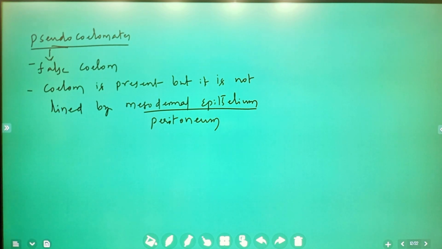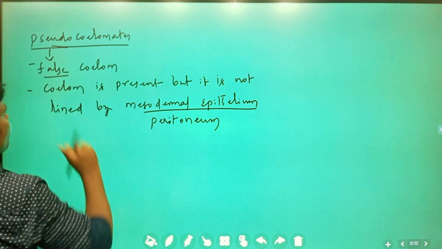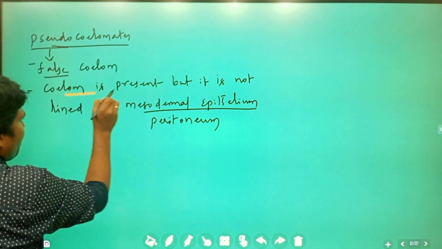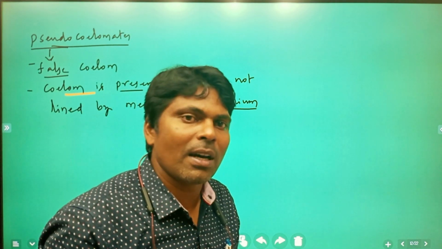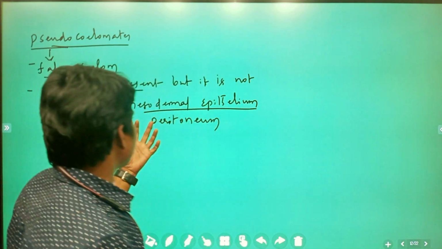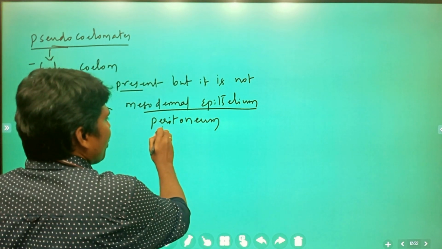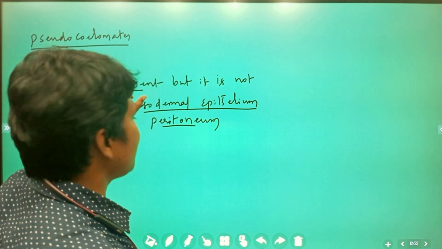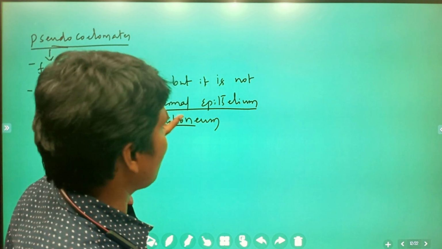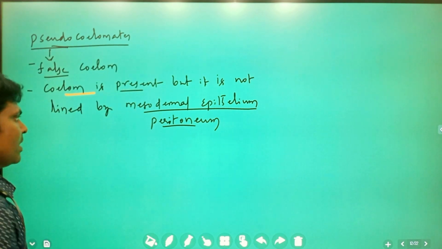So in pseudocoelomates, a false coelom is present. Coelom is present, but that coelom is not lined by the mesodermal epithelium or peritoneum. That is why it is considered a false coelom. These organisms are called pseudocoelomates.